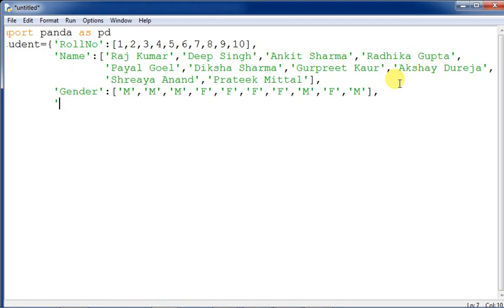So now the gender we have completed, and then we will complete the marks also. Marks colon, and then we are just keeping out here 93, 90, 93, 98, 76, then 78, 82, 82, and then 80. Then 85, and then 90, 70, 75, 90, 70, and then 75.